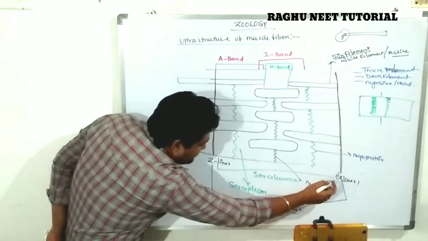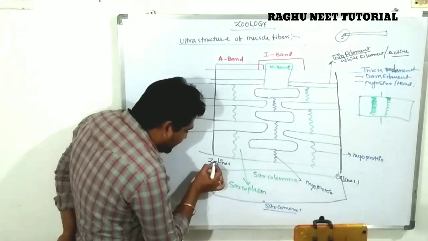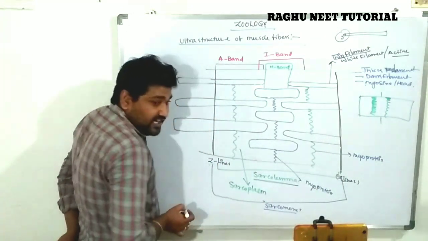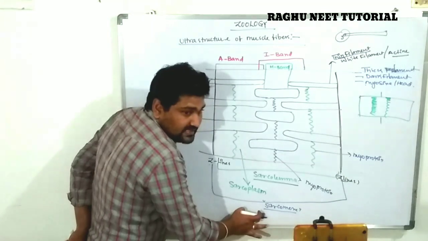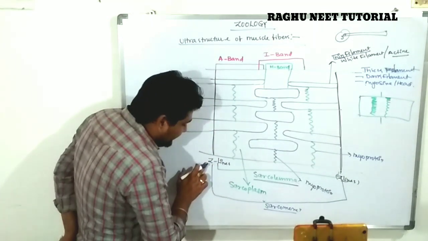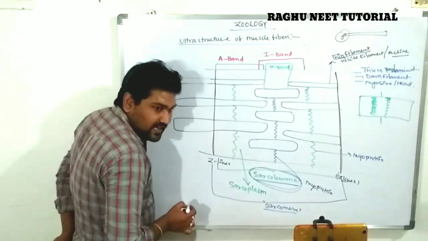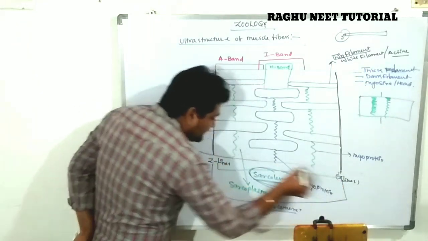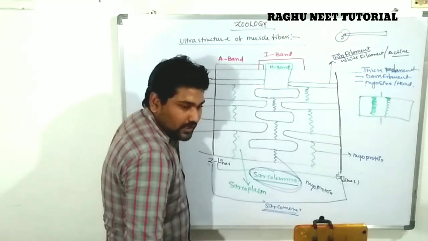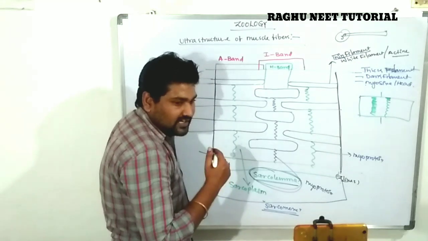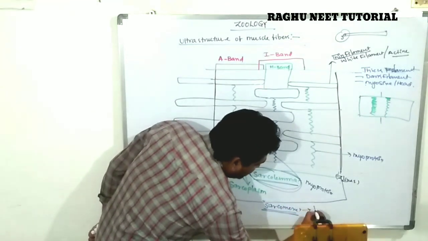Note down, everyone: in between the two Z lines is called the sarcolemma, and the ends of the two Z lines are called the sarcomere. The sarcomere is useful for transporting the impulse from one muscle fiber to another muscle fiber.